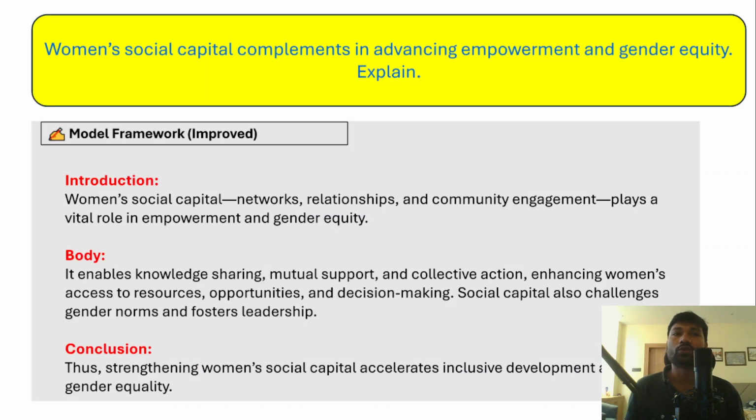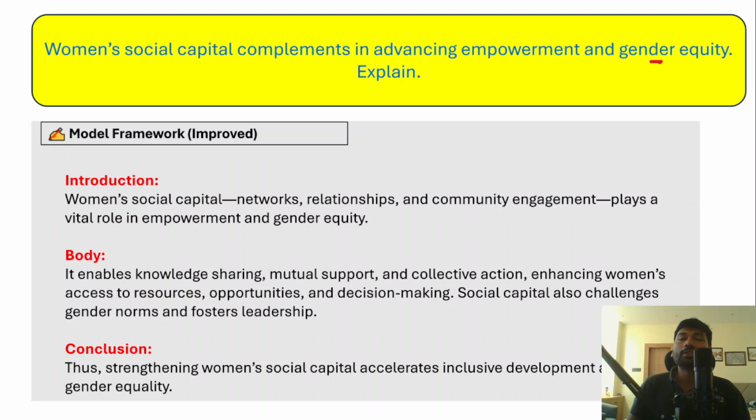And the next important question is: women's social capital complements in advancing empowerment and gender equity. Explain. Now, in gender studies paper 1 and paper 2, it is very common that questions on women empowerment and gender equality are very often asked. And in fact, microfinance and self-help groups are other important themes on which questions are regularly asked.